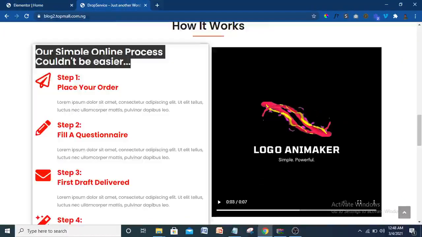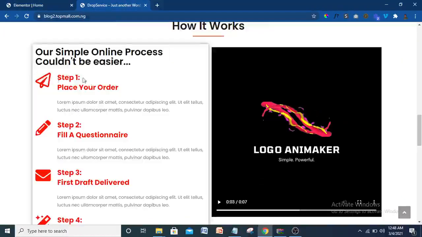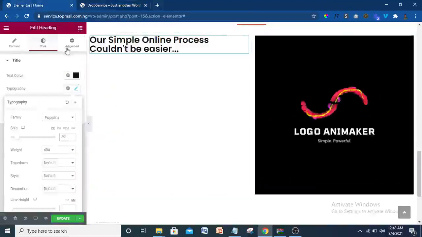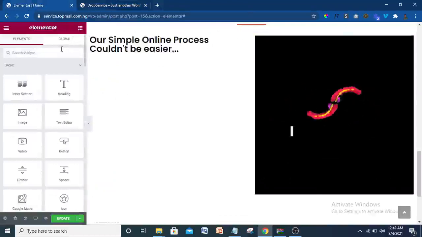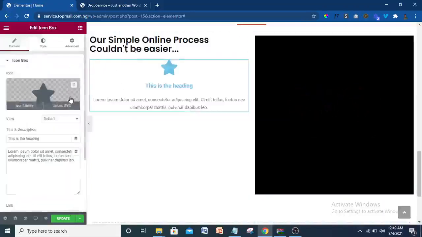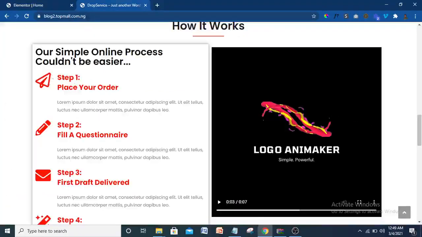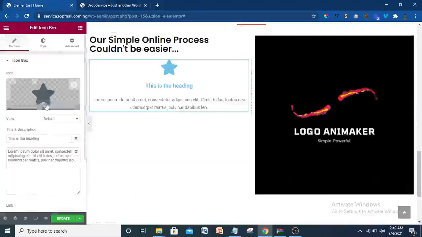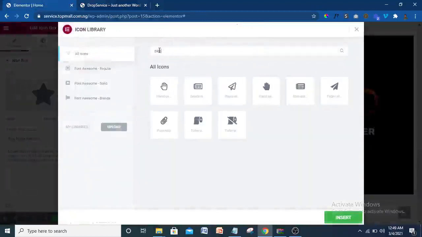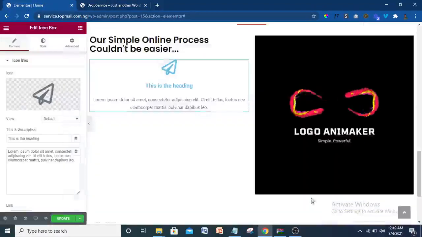Now that's been done. The next thing we have here is an icon, and so we're going to use the same icon text we use up there. Click on this nine-dot icon here, then search for icon. So I'm going to use icon box. Just drag the icon box under, then paste it like that. So now here we have an icon. So I'm going to search for the icon. I think it's paper. Okay, this is it here. I'm going to insert it inside the icon like that.